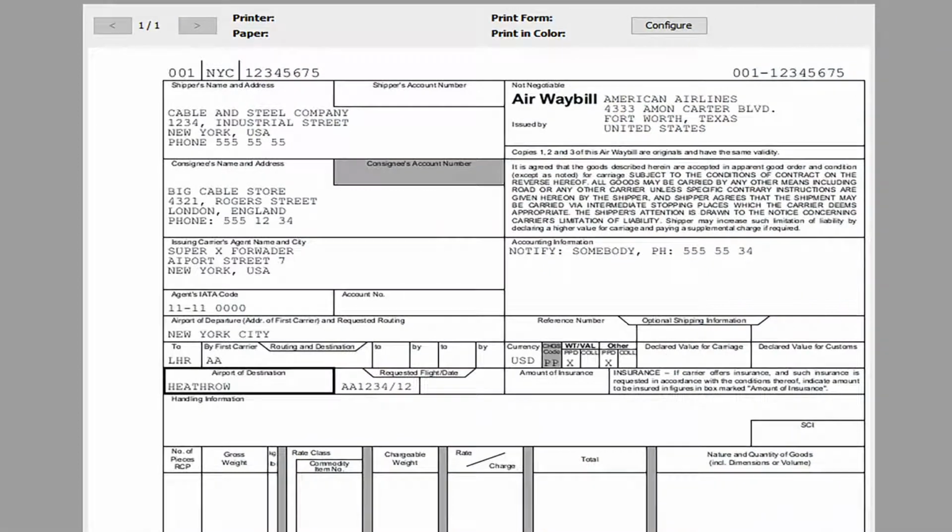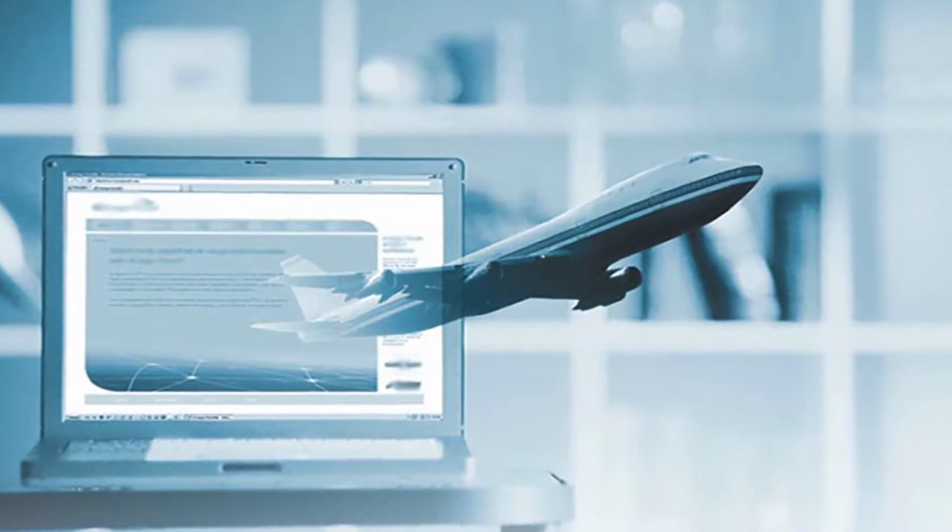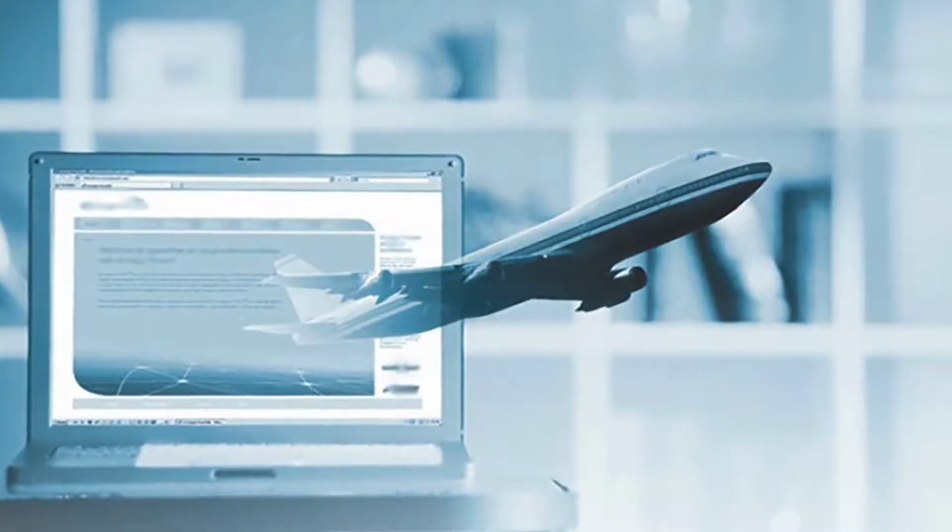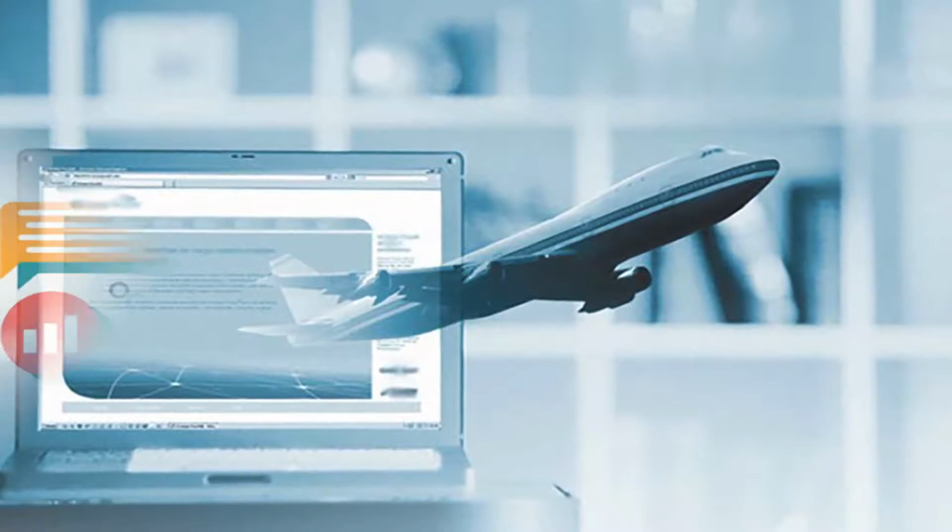The e-Airwaybill provides airlines, freight forwarders and customs authorities a single standard for the automatic electronic exchange of standardized freight documents at any airport worldwide which operates under this freight system.